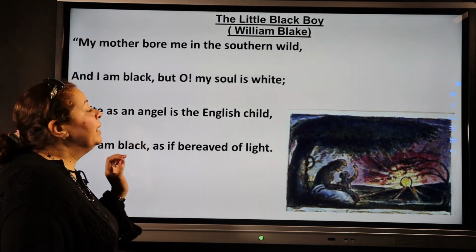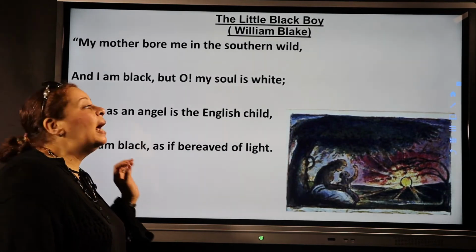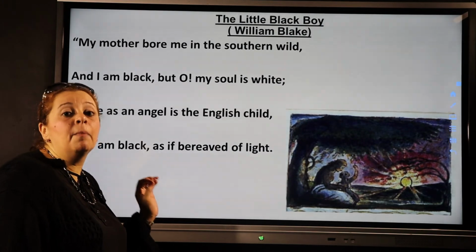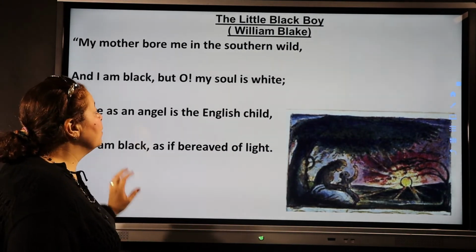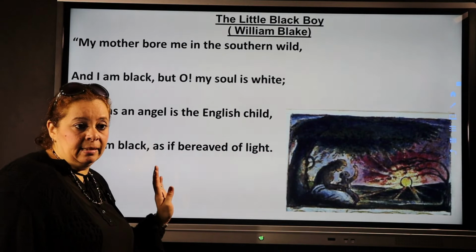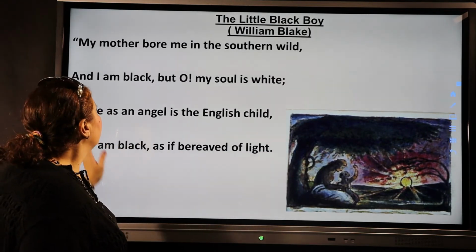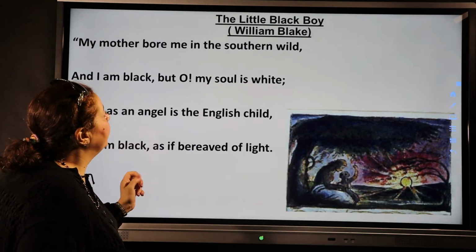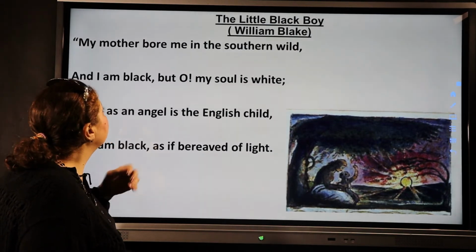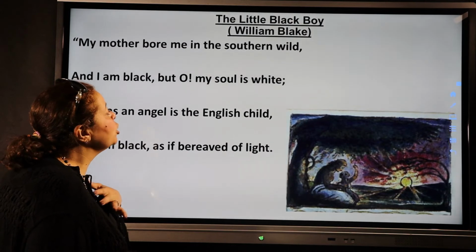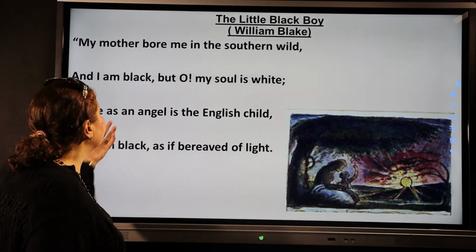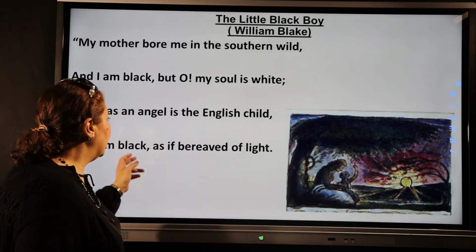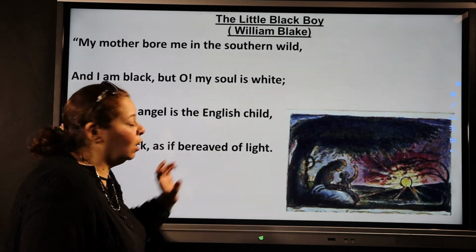William Blake here imagined himself as a black boy, and he is talking with his mother. The poem is divided into 4 stanzas. In the first stanza, the black boy is talking. My mother bore me in the southern wild, and I'm black, but oh, my soul is white. White as an angel is the English child, but I am black as if bereaved of light.